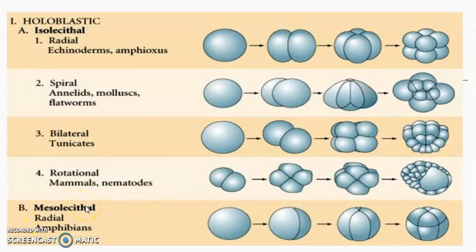Mesolecithal eggs also show holoblastic cleavage, and their cleavage is called radial cleavage. Such a cleavage is present in amphibians. This is the diagram that shows how the cells are divided into 2, 3, 4 and so on.